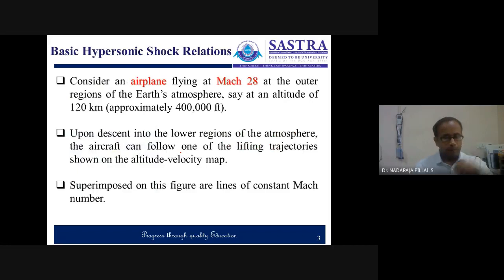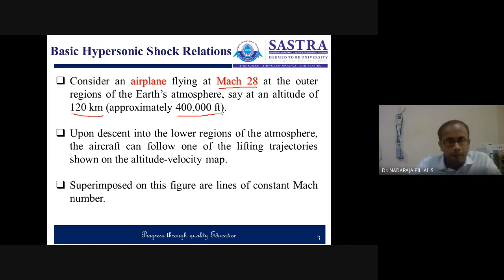So let us consider an airplane flying at Mach number 28, from the outer region of the Earth's atmosphere, say from an altitude of 120 kilometers, which is approximately 400,000 feet.